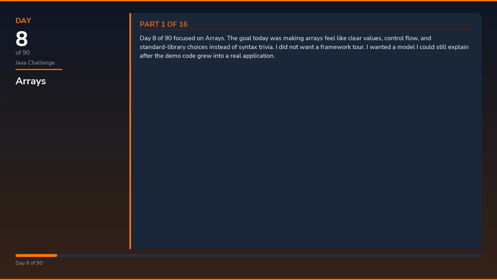Day 8 of 90 focused on arrays. The goal today was making arrays feel like clear values, control flow, and standard library choices instead of syntax trivia. I did not want a framework tour. I wanted a model I could still explain after the demo code grew into a real application.